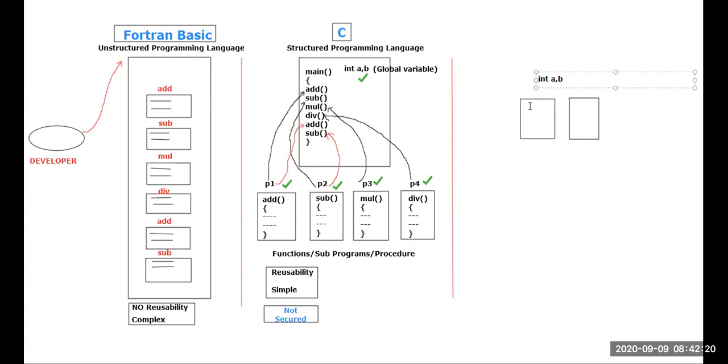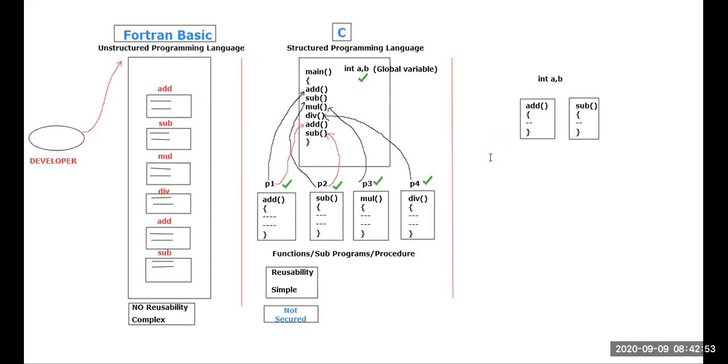Right now, if I want to give access to the variables a and b for only these functions, that is the add function, assume this happens to be the add function. If I just want to provide access for the add function, then I will place this add function here. Next, if I want to give access for only the sub function, I'll consider this sub function. Guys, please understand carefully. I will take this sub function and this add function.